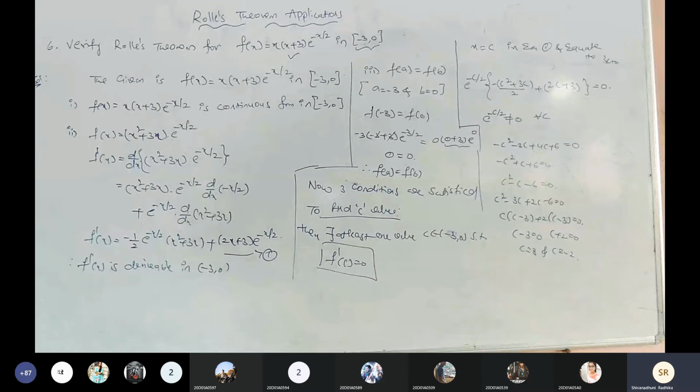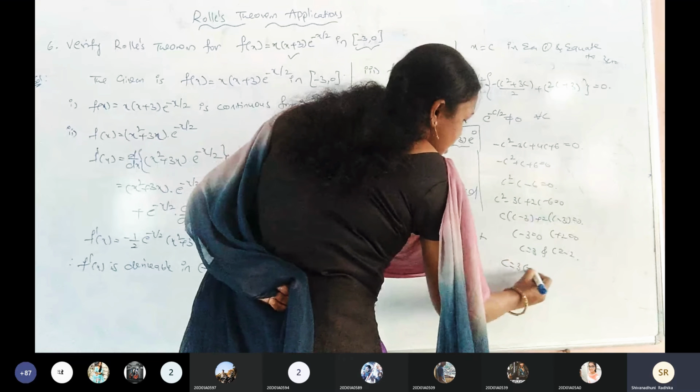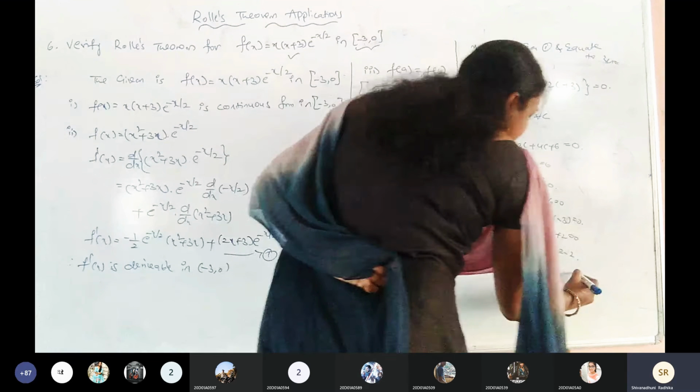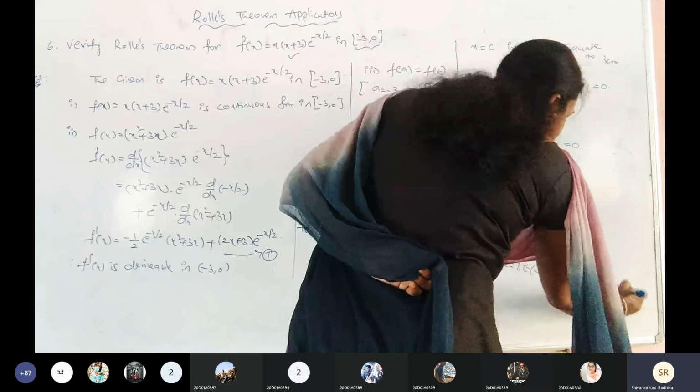We need to check. Tell me, what about the first value c equals to 3? C equals to 3 belongs to open interval minus 3 comma 0 and c equals to minus 2 belongs to minus 3 comma 0. Which one belongs to minus 3 comma 0? Tell me. Among the two values, which one belongs to minus 3 comma 0?